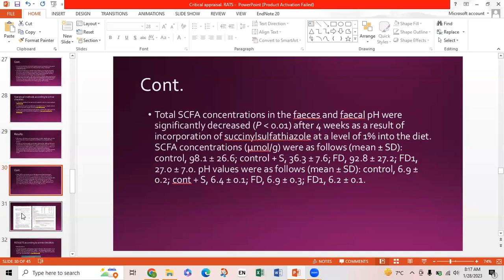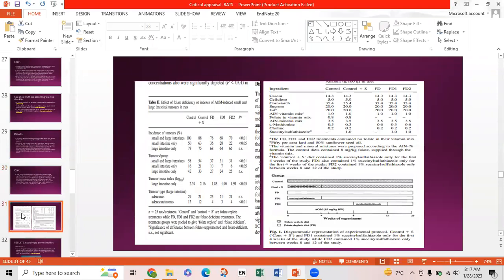Total concentration of feces and fecal pH was significantly reduced after 4 weeks as a result of incorporation at the level of 1% of the diet. And all standard deviations, mean, and for the controls and cases are given along with the pH values. These slides show the tables that were included in the article.